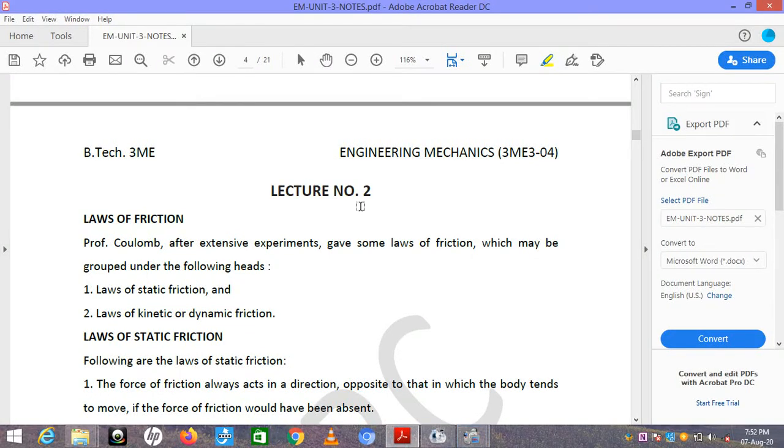Now we start our next lecture, that is about laws of friction. Professor Coulomb, after extensive experiments, gave some laws of friction which may be grouped under the following heads. First is laws of static friction. Second one is laws of kinetic or dynamic friction. So first we discuss about laws of static friction.